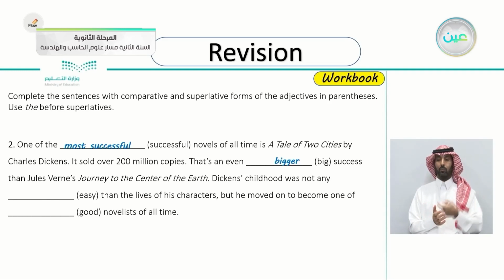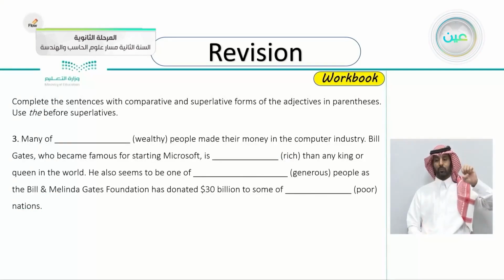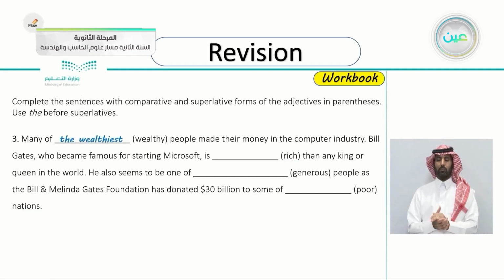Dickens' childhood was not any good, easier than the lives of his characters, but he moved on to become one of the novelists of all time. Yes, that's very easy. The best novelist of all time. The third one, many of the, very good, the wealthiest people made their money in the computer industry. Bill Gates, who became famous for starting Microsoft, is than any king or queen in the world. Yes, is richer than any king or queen in the world.